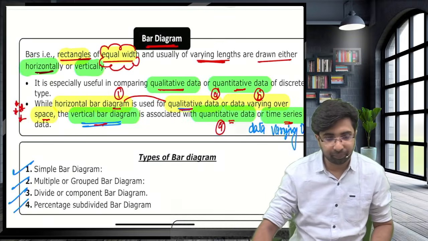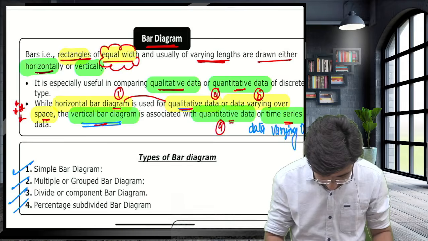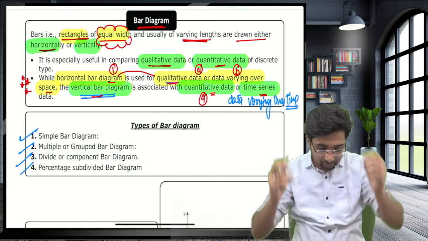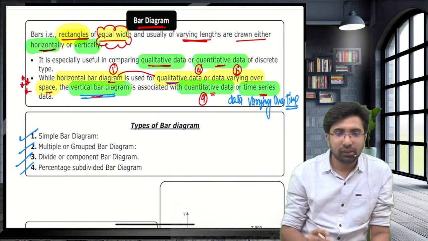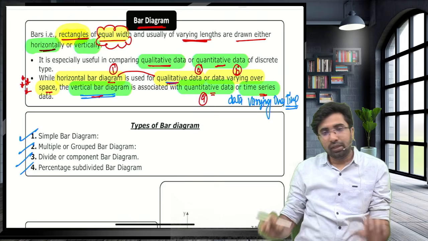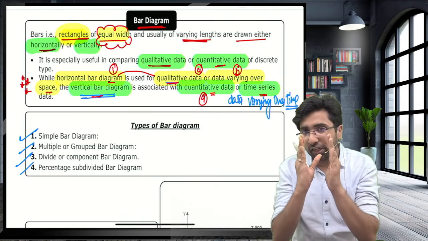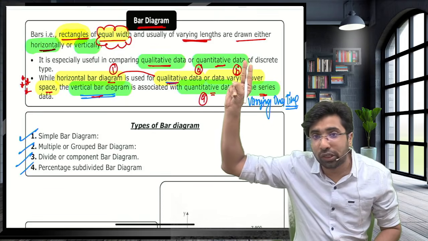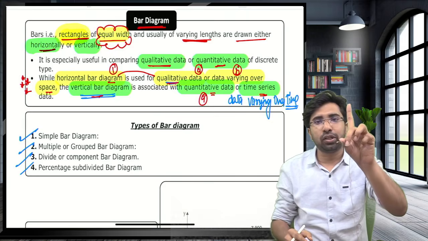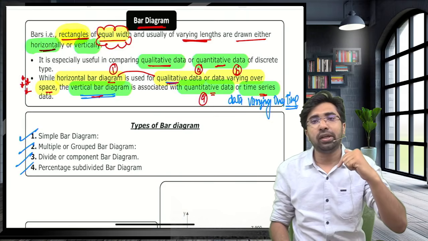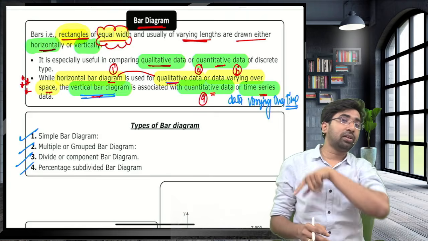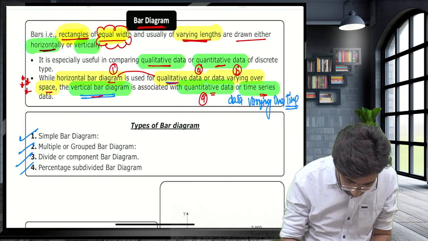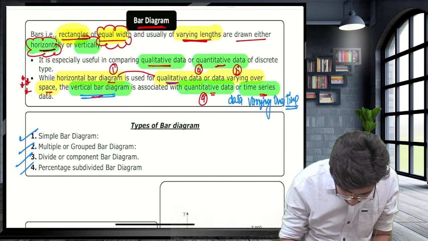Guys, can we start? Now let's start with the bar diagram, one of the most important categories. Now see, guys, bar diagrams consist of rectangles. Sir, histograms also consist of rectangles. The difference is that the width of the histogram can vary. The histogram was designed for the continuous series. This is not designed for continuous series. Categorical data can be presented, or discrete data can also be presented. I will tell you how. Bars are of equal width and varying length, and can be drawn horizontally or vertically.